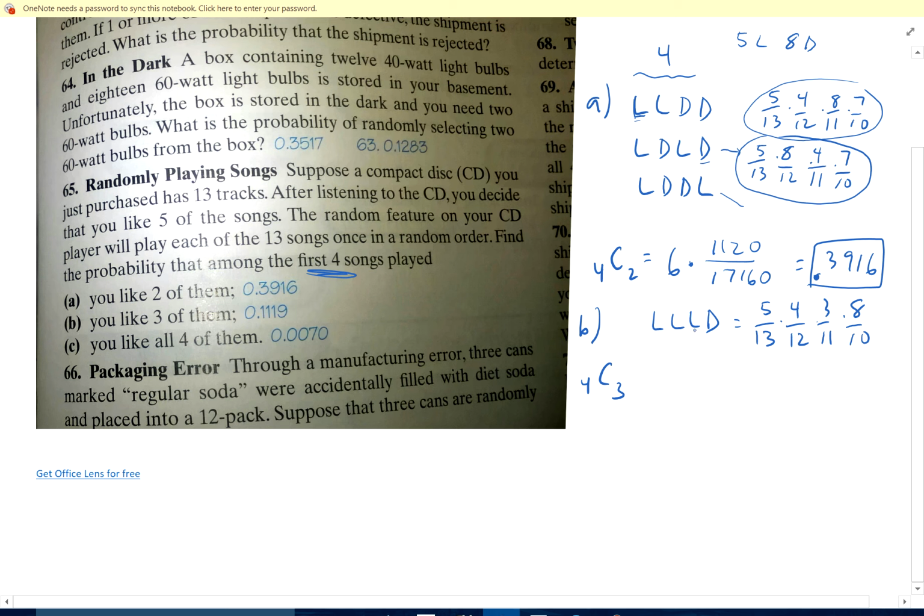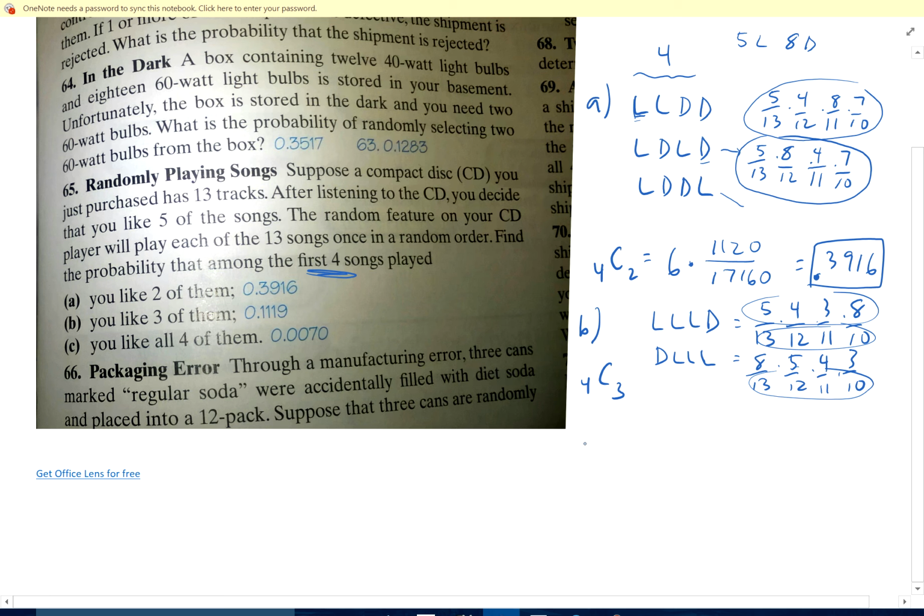Now remember, any order that I do this, suppose I dislike first, it's going to be the same thing. Dislike 8 out of 13, like 5 out of 12, like 4 out of 11, 3 out of 10. And the denominators are the same, and the numerators are the same.